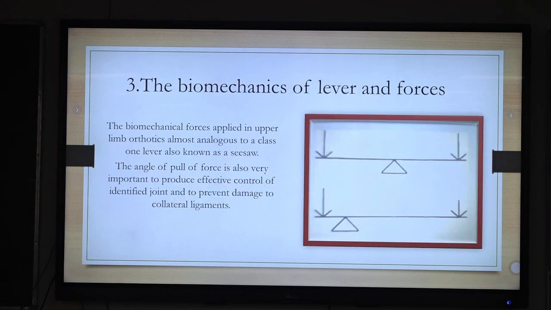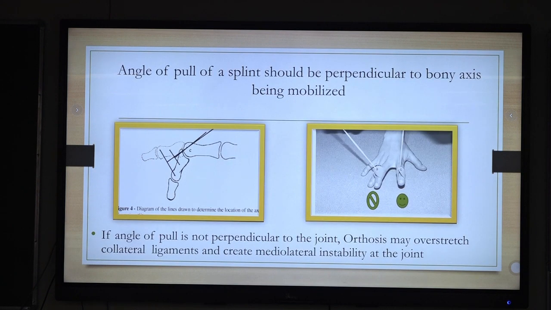Again, this biomechanics, I will skip. Mostly class 1 lever is followed, sometimes class 2, class 3 levers are also there in upper limb. So we have to take into consideration which class of lever is acting on which joint, and we have to prescribe the orthosis. This is the angle of pull. If we are giving finger orthosis, especially radial, then we have to keep the pull perpendicular to the joint line. Otherwise, if it is oblique, there will be excessive pressure on the transverse ligament or collateral ligament, and instability will be there.